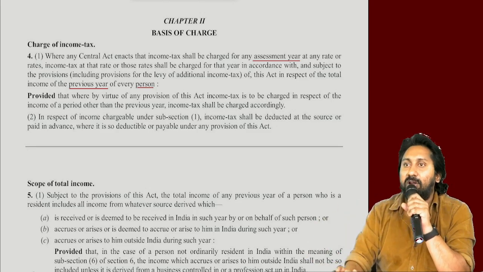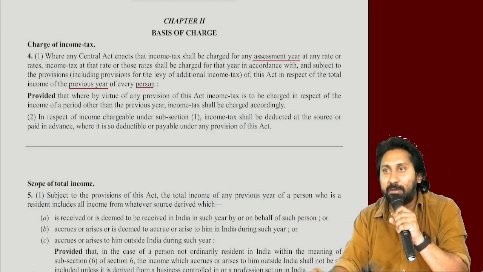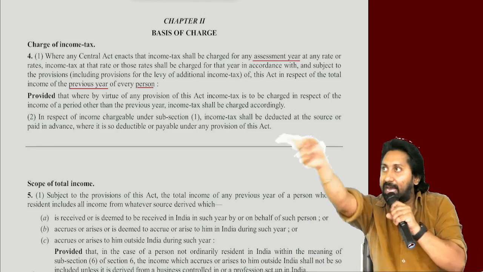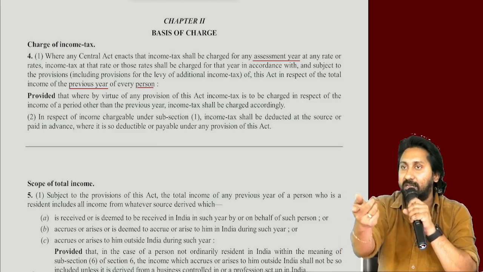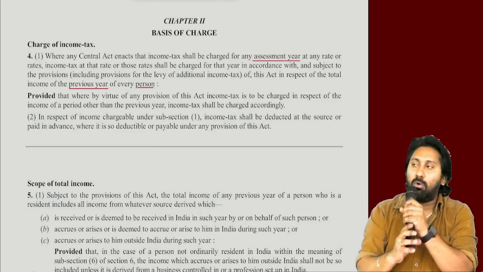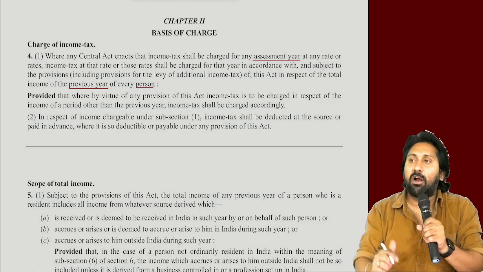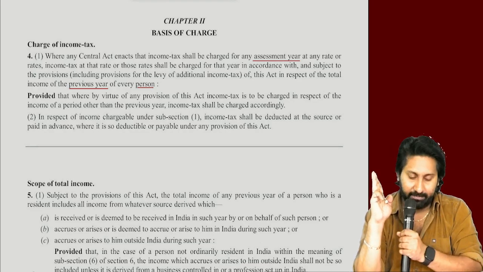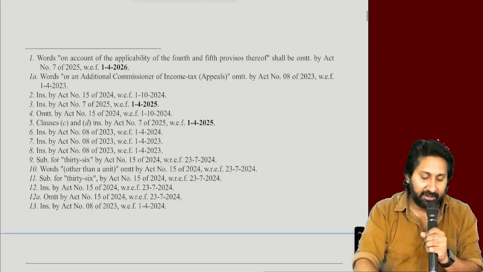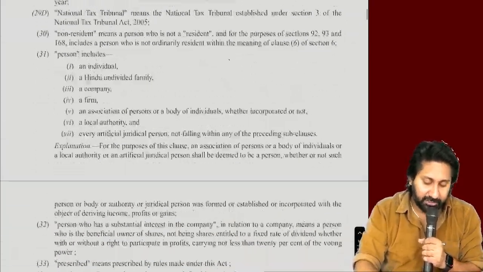You earn whatever you want. Next year, the assessment year will begin. This year's income will be assessed in the next year. At that time, they will start sending you notices and other things. More about this, I will explain. So tell me, what are the three technical terms? Assessment year, previous year, person. Let us first have clarity on these three definitions.